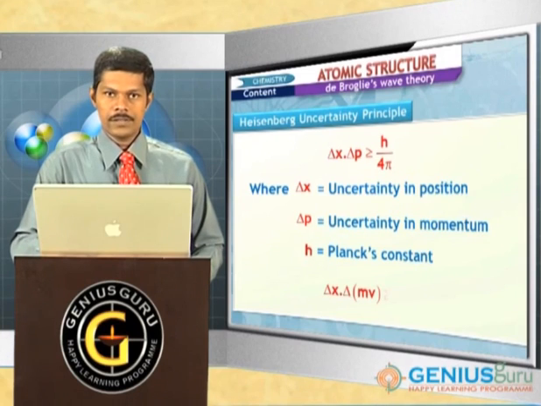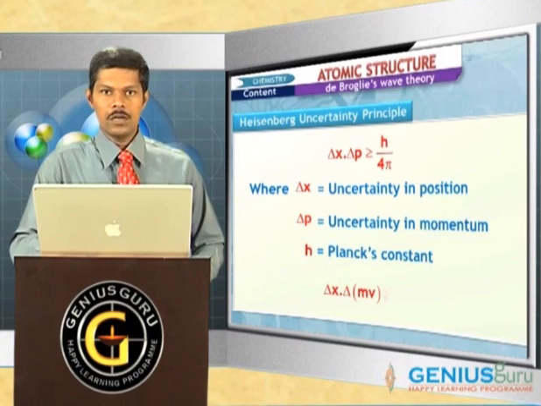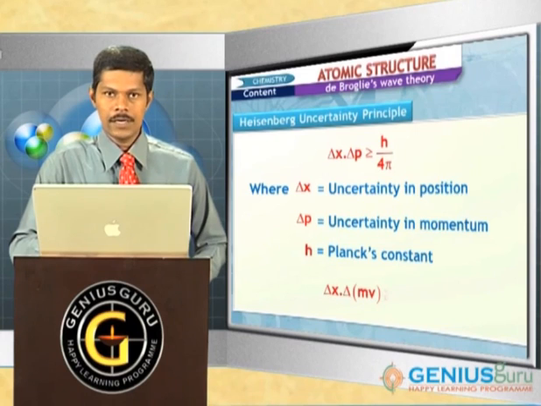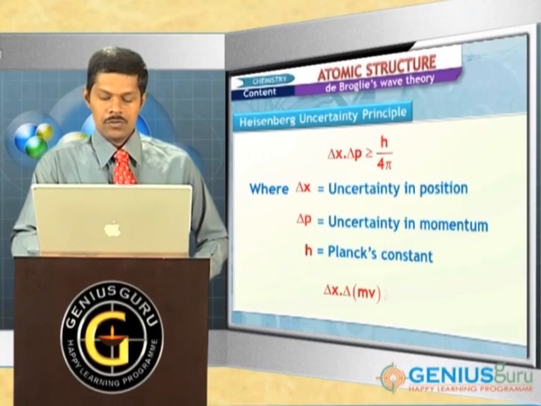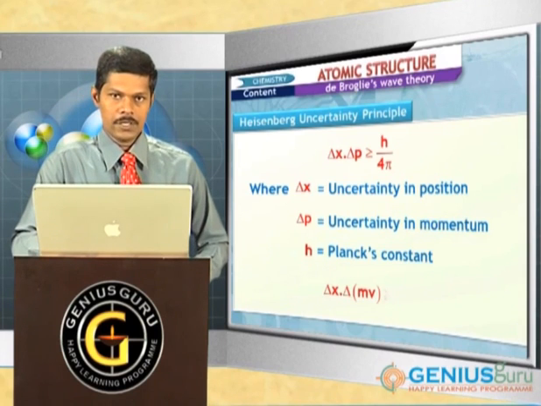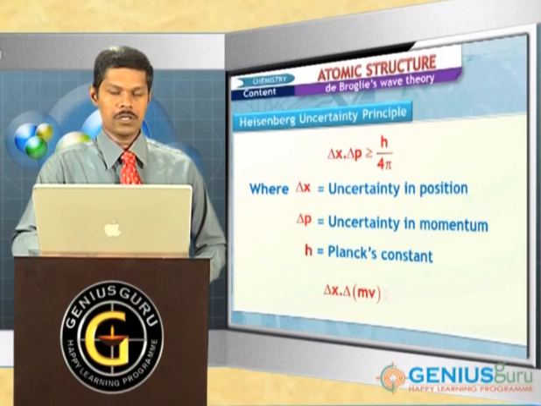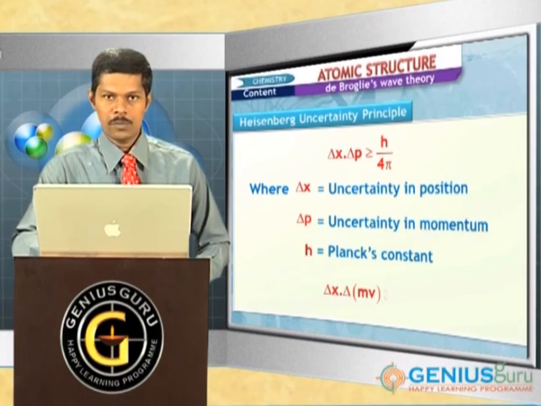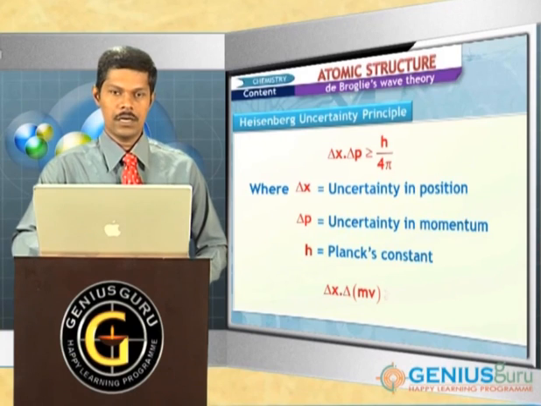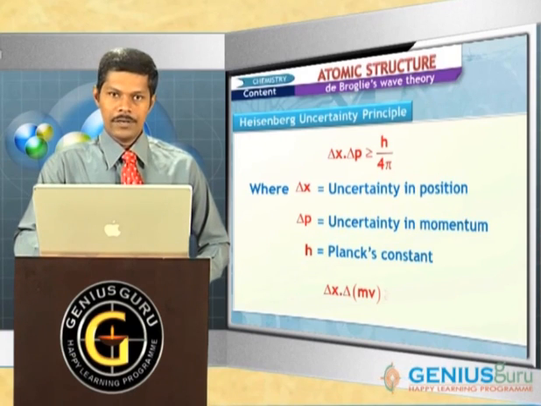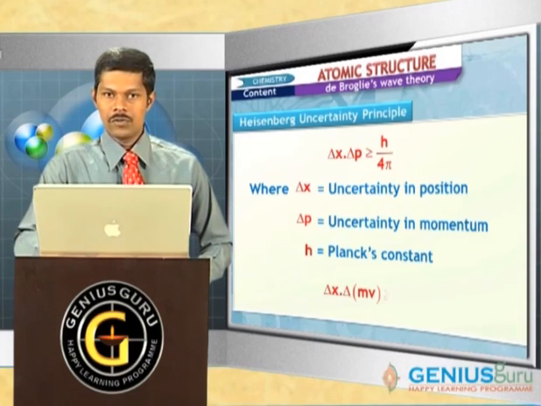Now the question is, why is it impossible to determine simultaneously both position and momentum of a microscopic particle? The answer may be that we do not have sophisticated instruments to measure both position and momentum simultaneously, or it is an inherent property of the microscopic particle. Either one is the answer. How can we explain this problem? This can be explained by understanding visibility.